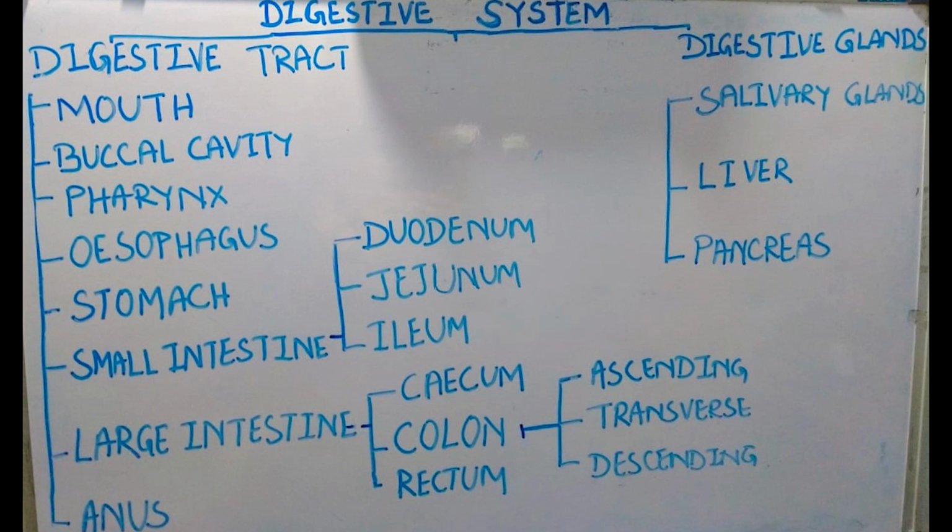Large intestine is divided as cecum, colon and rectum. Colon constitutes ascending colon, transverse colon and descending colon. The digestive glands are salivary glands, liver and pancreas. This is the graphic representation of digestive system.